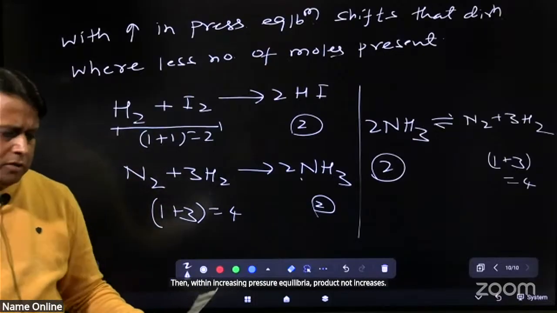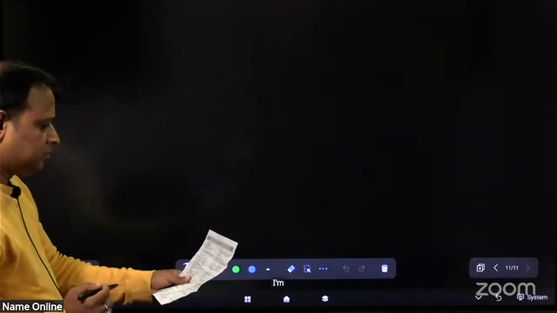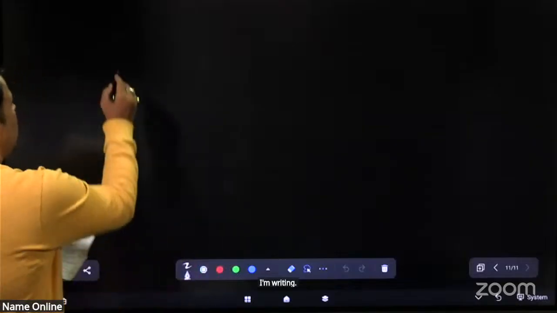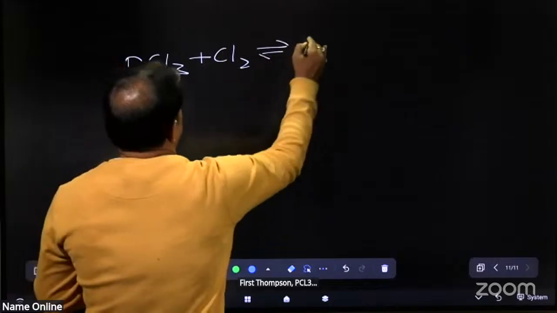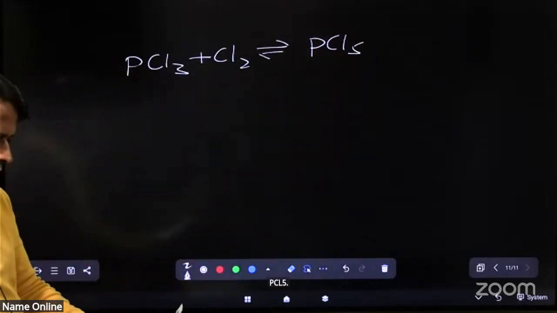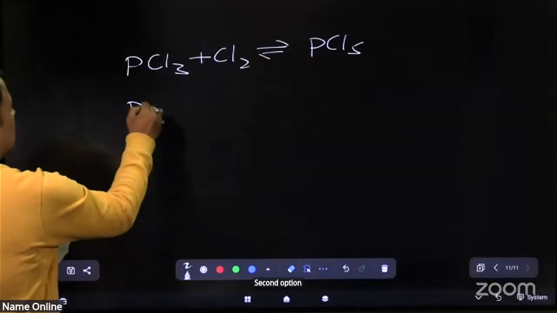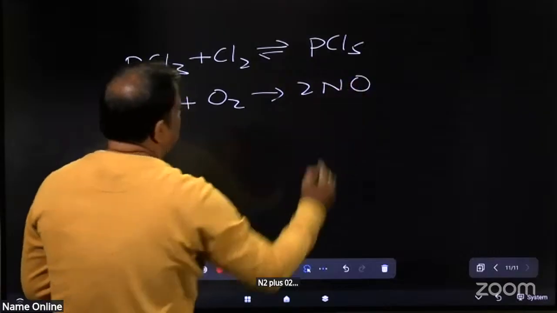Option number first, I am writing. First option PCl3 plus Cl2 gives PCl5. Second option N2 plus O2 gives 2NO.